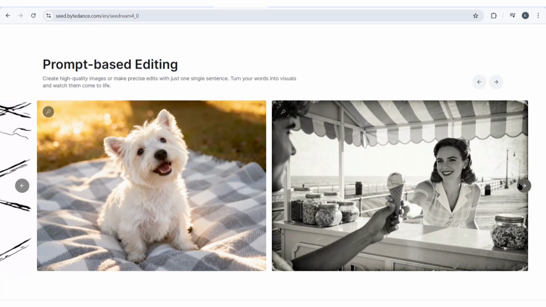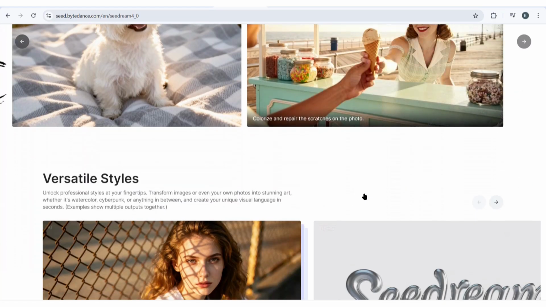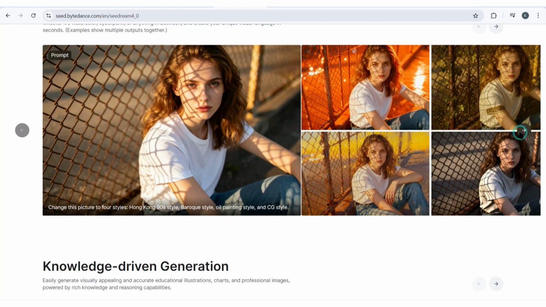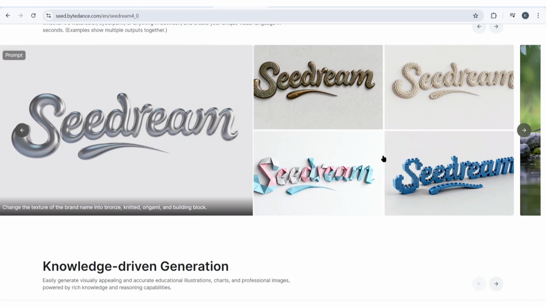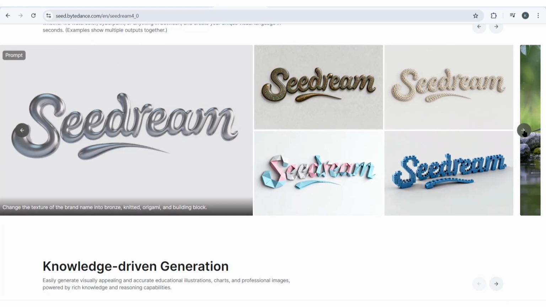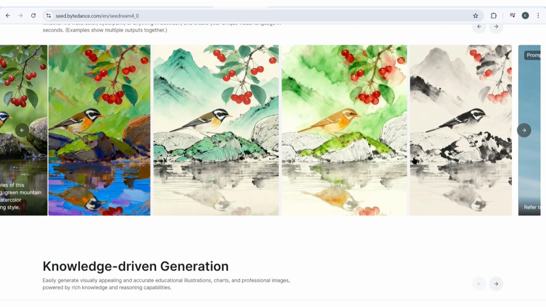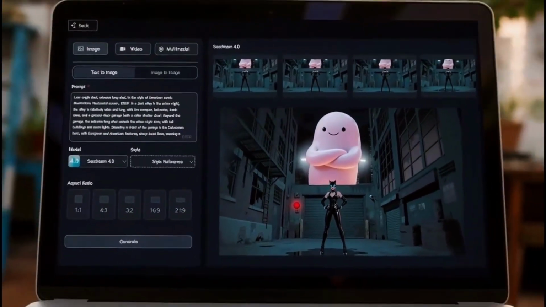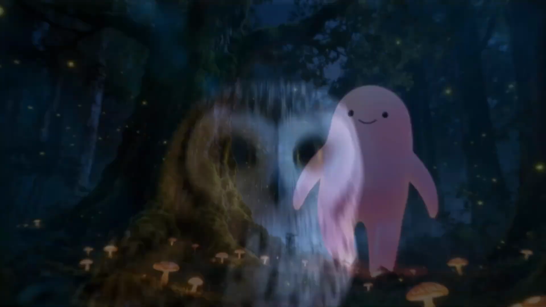Third, stay ahead of the curve. The AI landscape changes fast. What's cutting edge today might be outdated in 6 months. You need to stay informed about new developments. But here's the thing. Right now, not many people know about Seedream 4.0. That gives early adopters a competitive advantage. But once this technology becomes common knowledge, that advantage disappears. So my advice is simple. Start experimenting now. Learn how to use these tools effectively. Build your skills while the technology is still new.